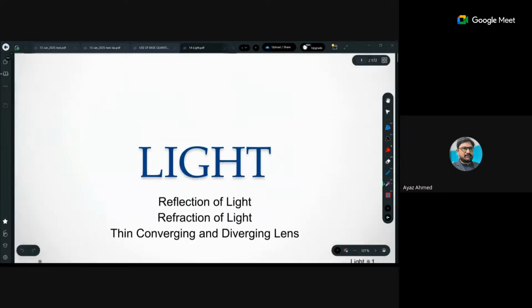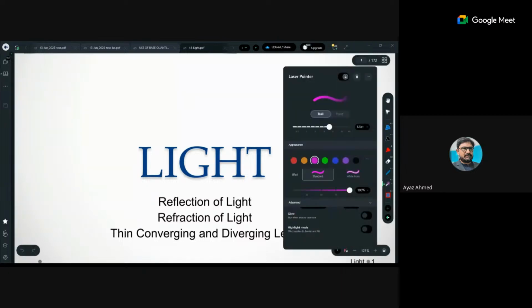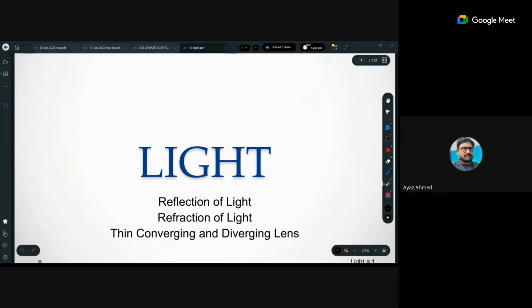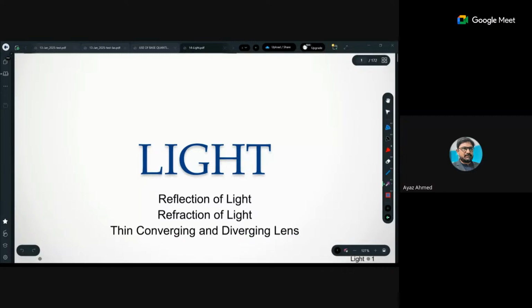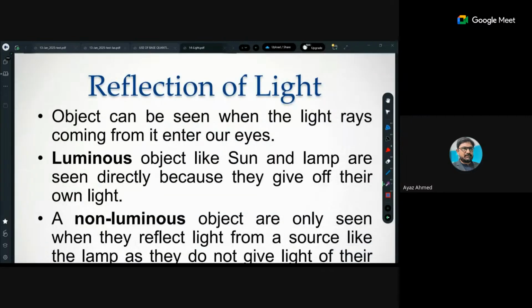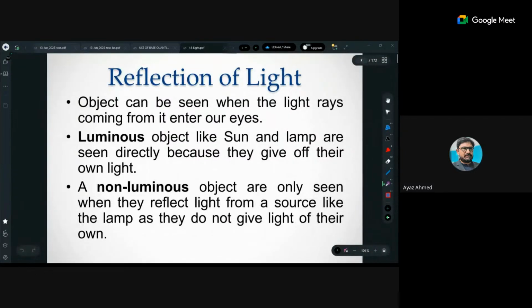Okay, ready? So in the light topic, just moving forward, we have three main areas to discuss. जिसमें आपके पास लाइट का रिफ्लेक्शन का टॉपिक आ जाएगा, and then we will have converging and diverging lenses. So when we talk about reflection, reflection से बहुत ज्यादा questions नहीं आते, just from the mirrors part. ठीक है, so we will directly go through that one.